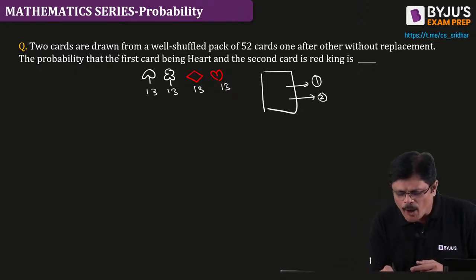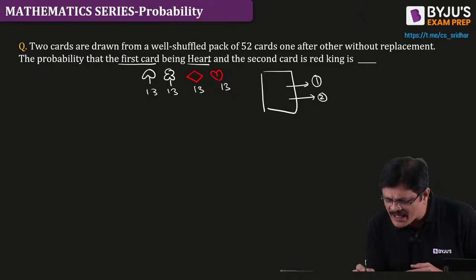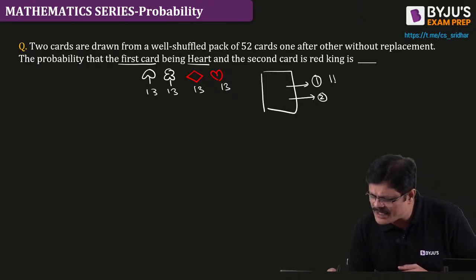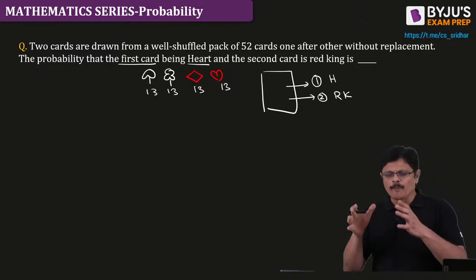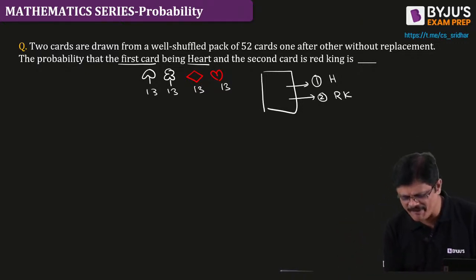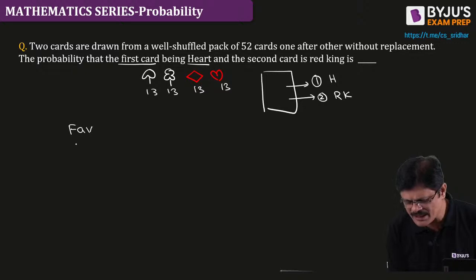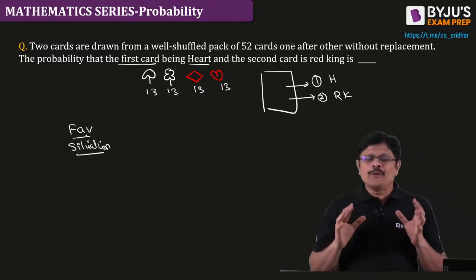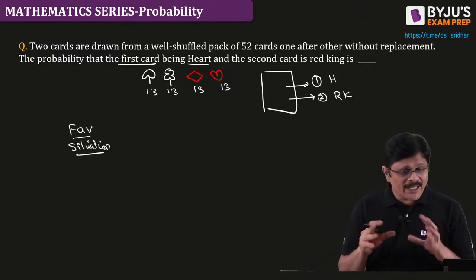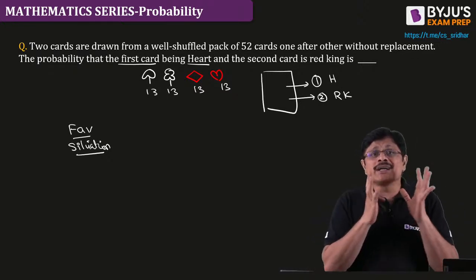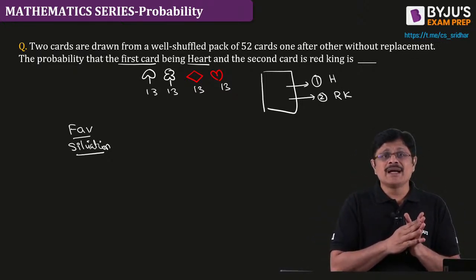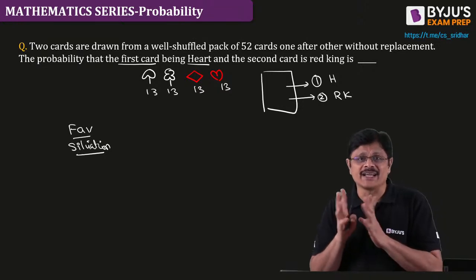See here, the probability that the first card is a heart and the second card is a red king. So we want the probability for this particular event. Let us see the favorable situation. First card you want heart and in the second card you want red king.